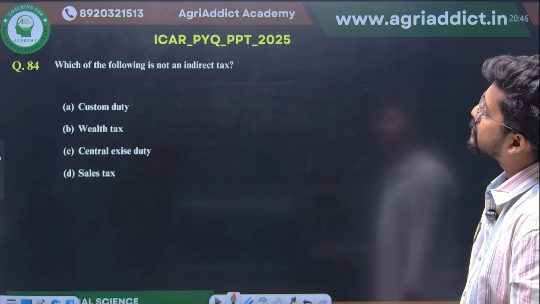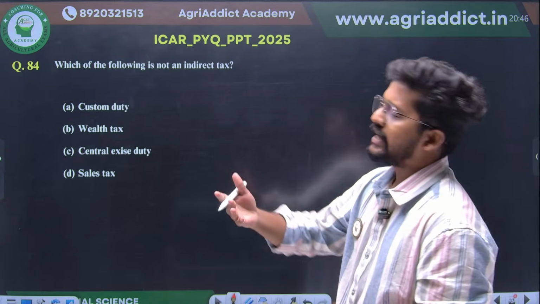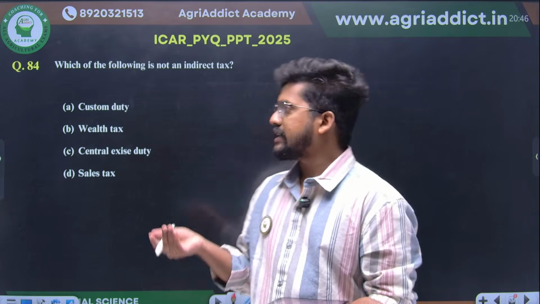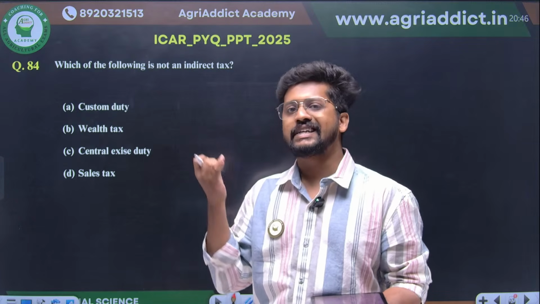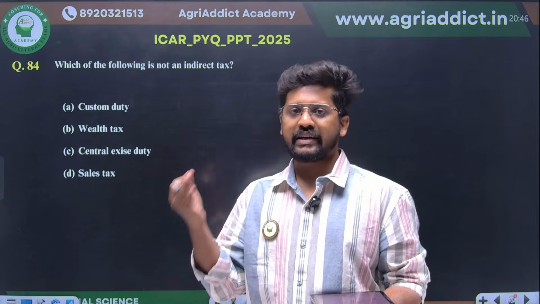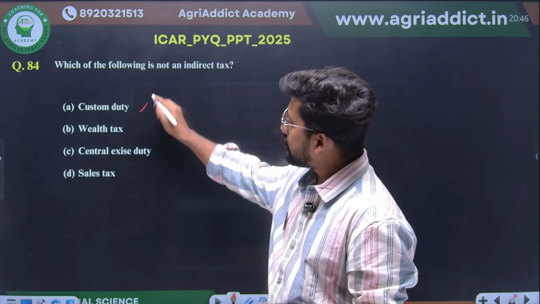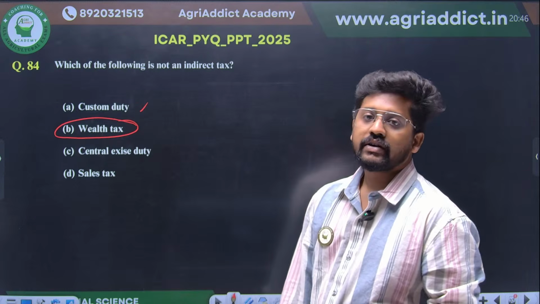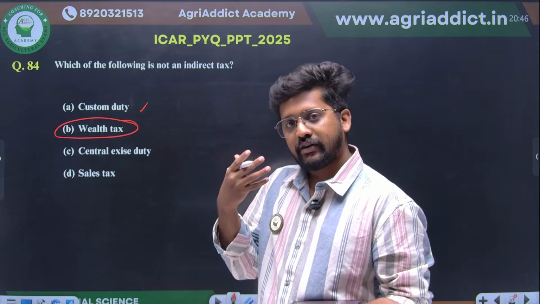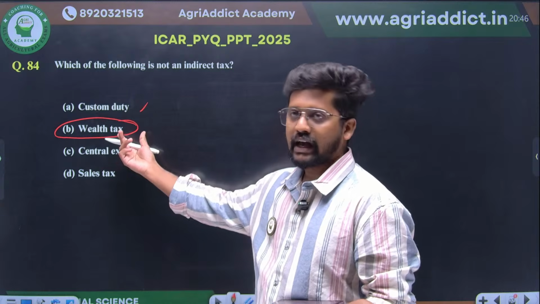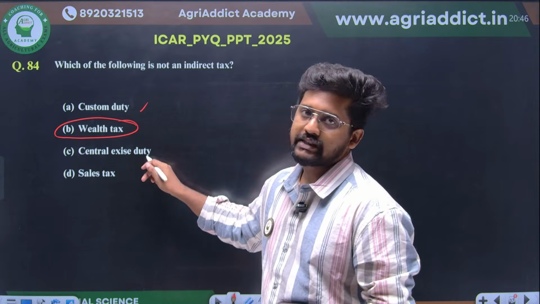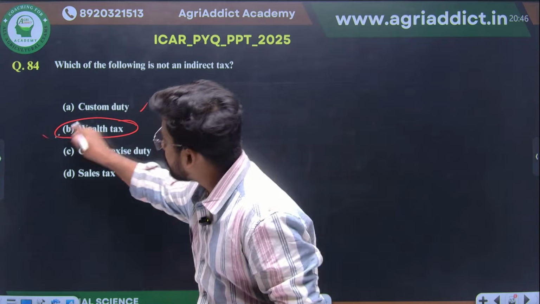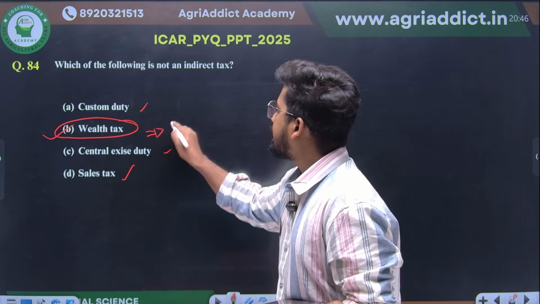Then, which of the following is not an indirect tax? We have given many different examples. Direct tax is mostly your income tax, right? Then there are indirect taxes like sales tax, customs duty, excise duty, all these things. So customs duty will be coming. Wealth tax is directly proportional to the wealth that you are possessing. So therefore this can be a direct tax. Central excise duty, excise duty is actually an indirect tax. Sales tax is also an indirect tax. So therefore option B will be your correct answer, which is actually a direct tax.